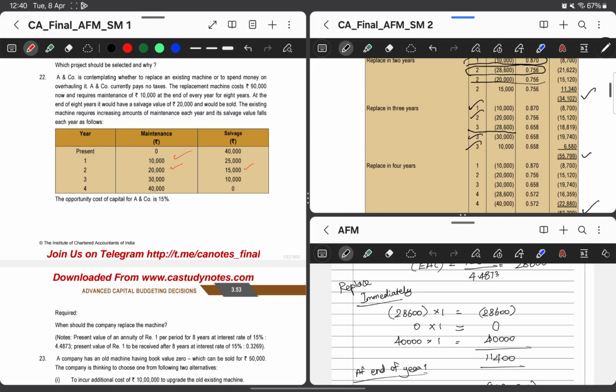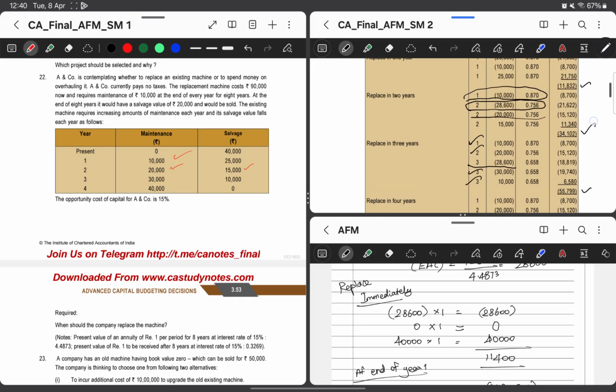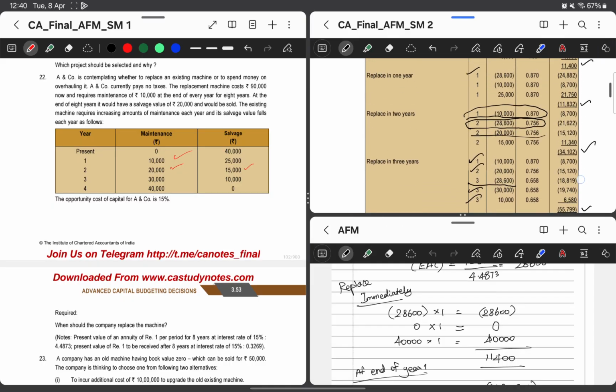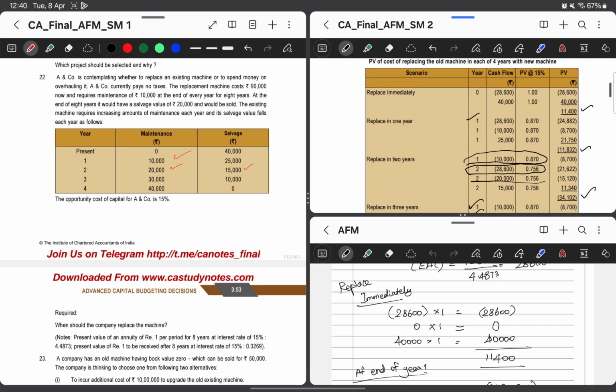Now if we carefully analyze, the company should replace the old machinery immediately, because the PV of cost of replacing the old machinery with the new machine is least. So if we check our PVs, in the first case only we are getting a positive PV. It's not just about positive, because we have to see whichever is the least factor to compare.